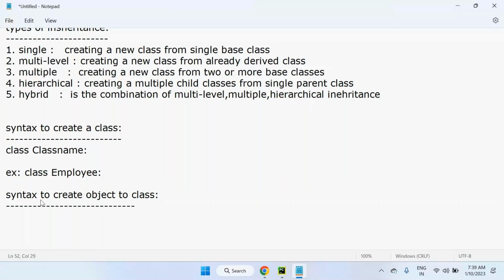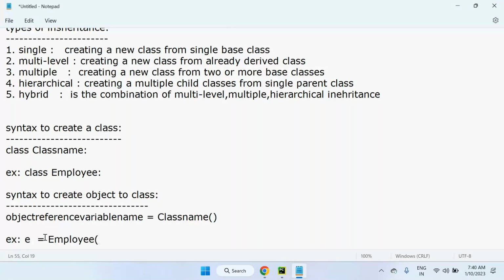What is the syntax to create an object? Here you can see object name, or else we can say object reference variable. Object reference variable name equals class name. This is the syntax. For example, I'm taking the object reference variable name as s if it is student, or else you can go for e. E for employee. E means object reference. Employee is actually the class only.